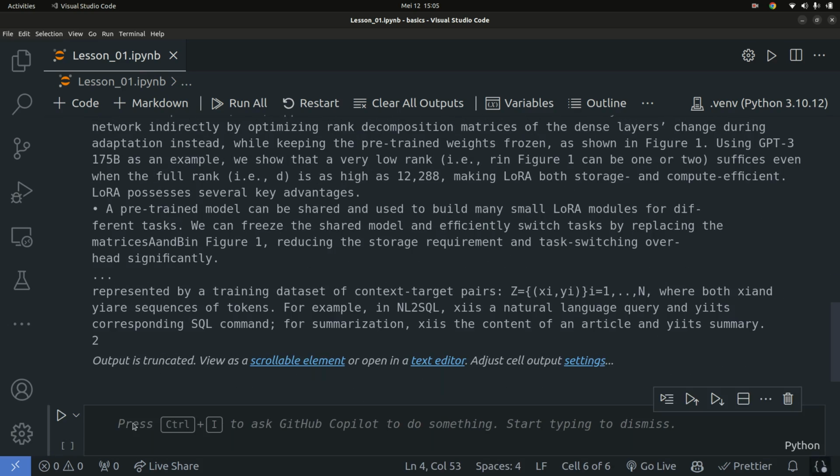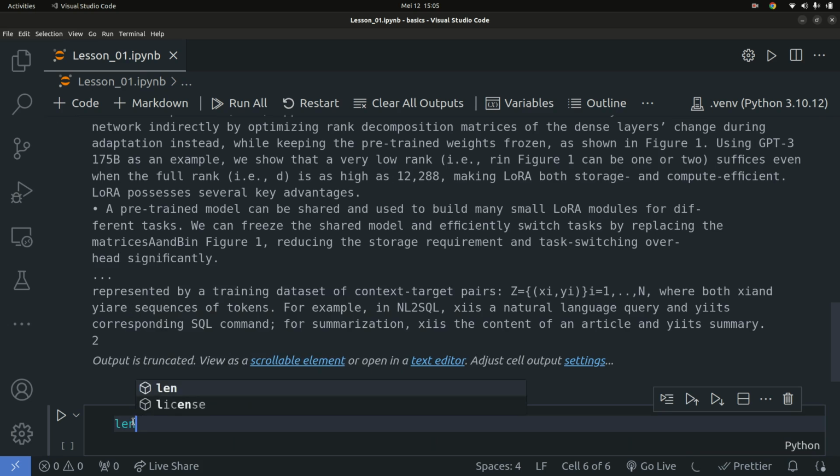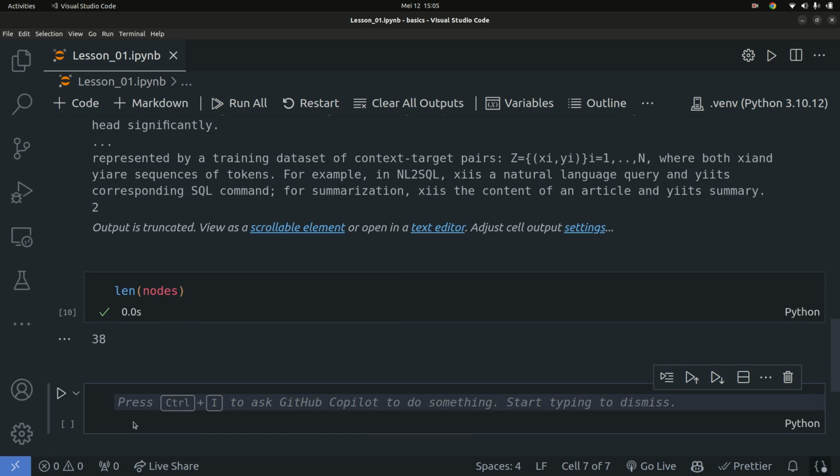So let's check the length of how many nodes we have. The length of this is 36, so the document has been split into 36 different chunks or smaller nodes. Okay, good. So once we have that, now let's go ahead and create the LLM.